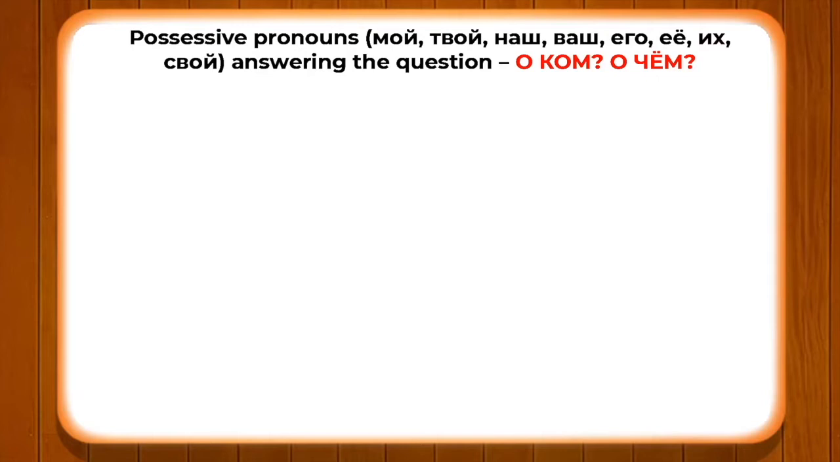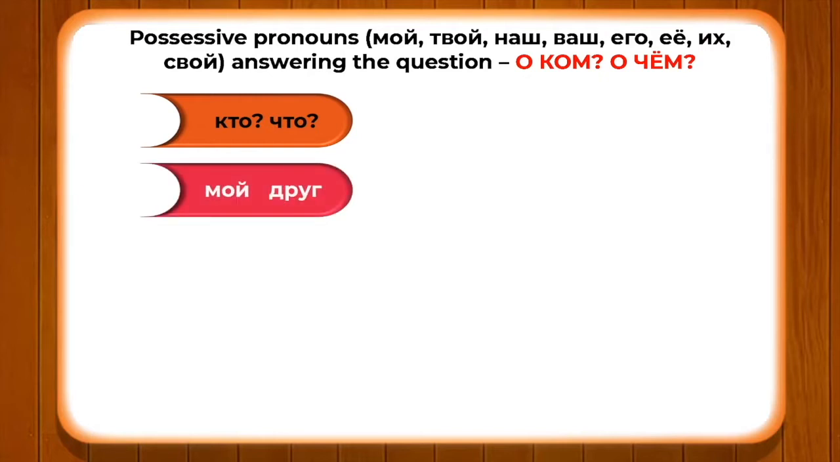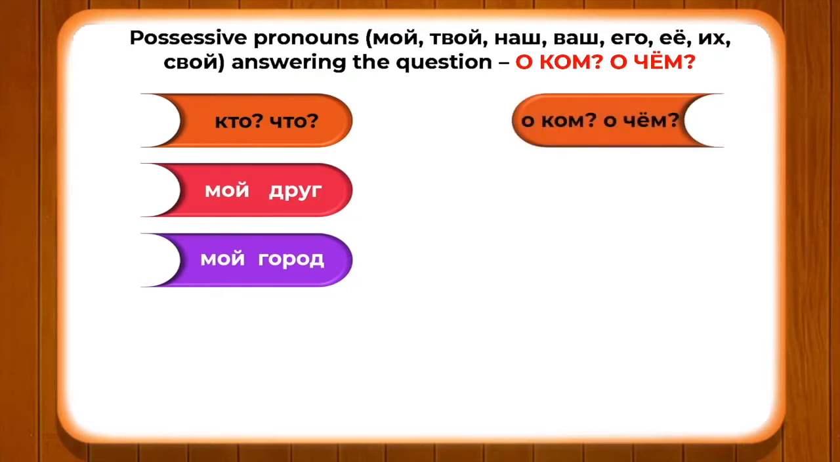When we have the simple question кто это, что это, for example, кто это, animate, мой друг, and что это, мой город, how do they change in о ком and о чем? We change the possessive pronoun as well. О ком он говорит? О моем друге. When we have the expression мой друг, my friend, the sentence would be он говорит о моем друге.